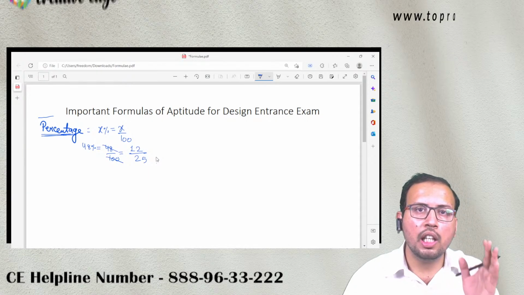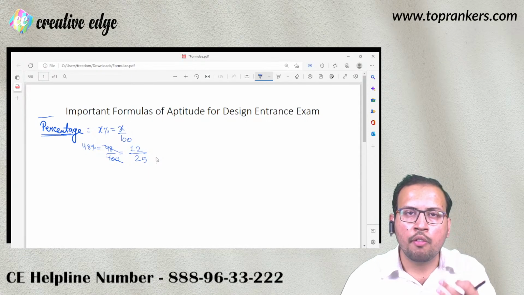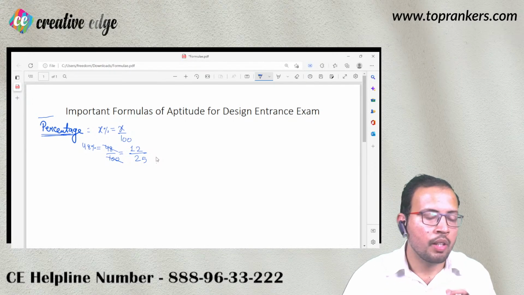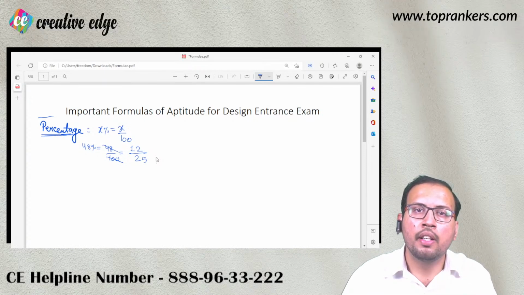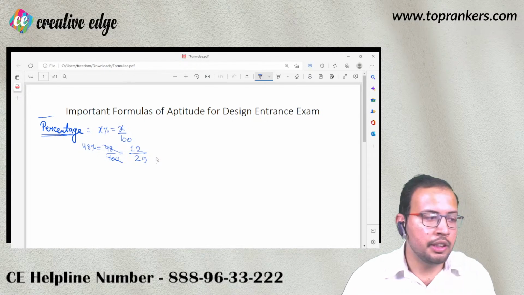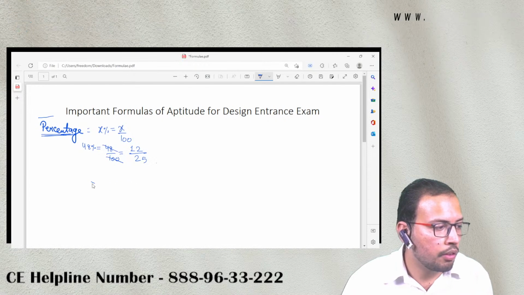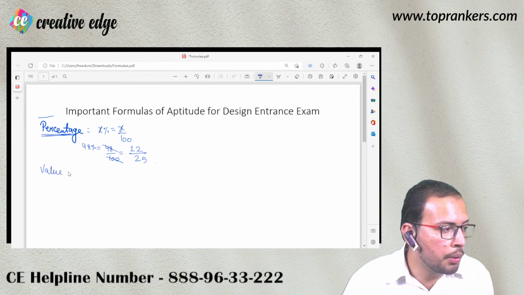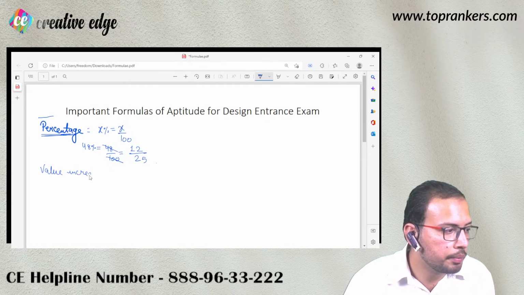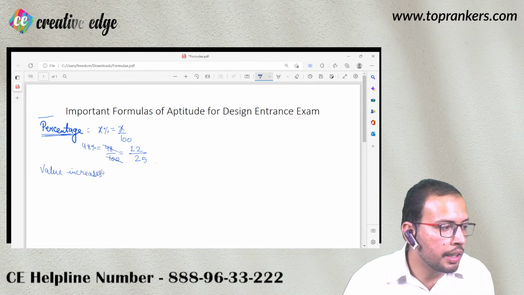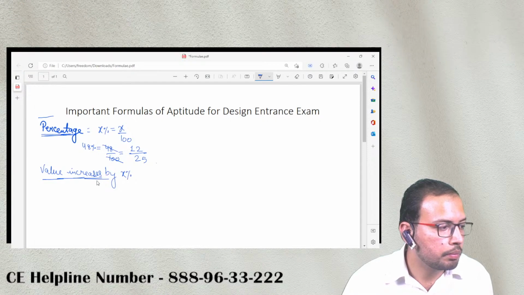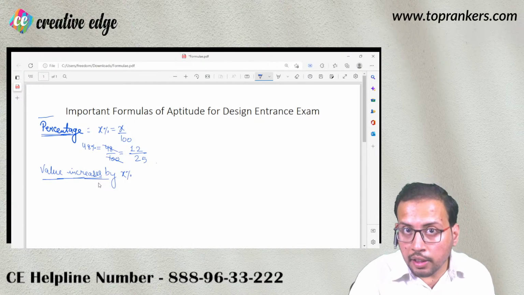Now suppose a value of a commodity or a value of a number increases by x%. If I say the value increases by x%, what is going to be the resultant value?